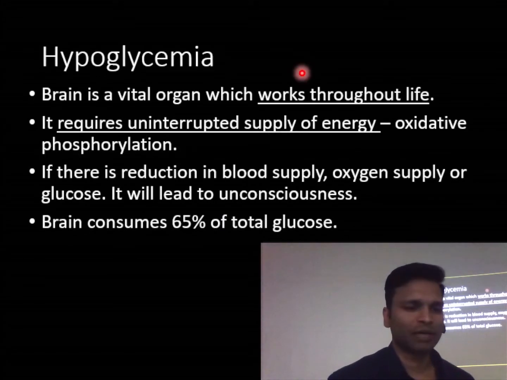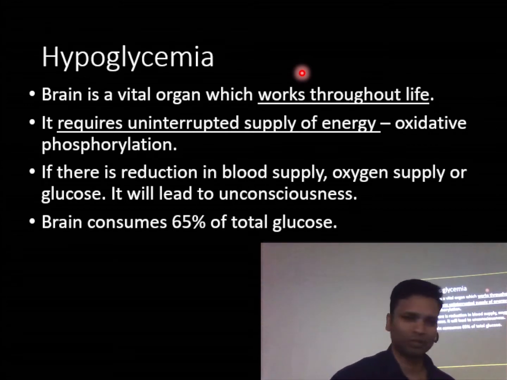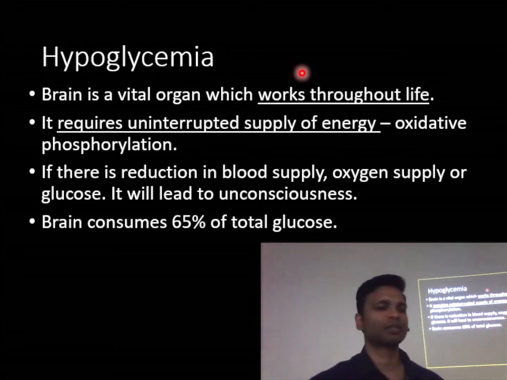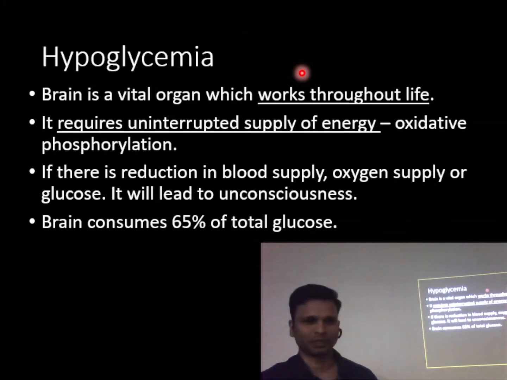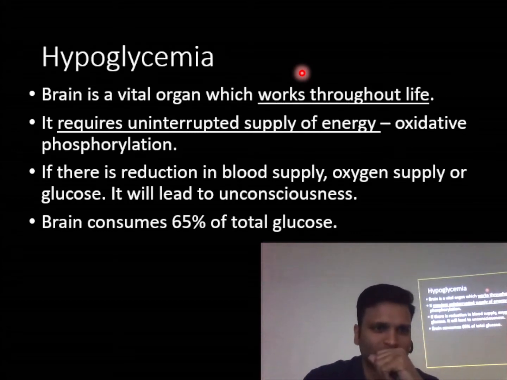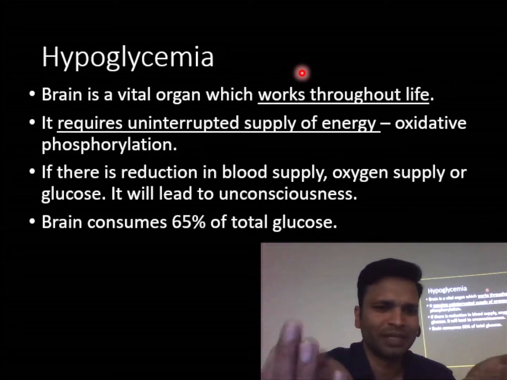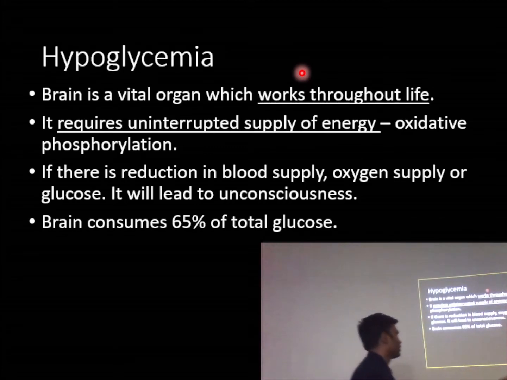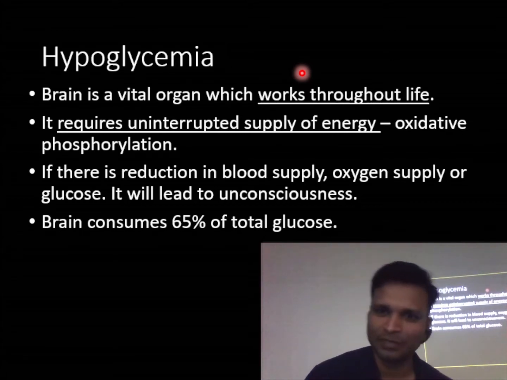Anyways, back to some basics. As we discussed yesterday, the brain works throughout life. It needs an uninterrupted supply of energy, and it uses oxidative phosphorylation, oxidative metabolism, okay, aerobic metabolism. So if there is reduced blood supply, oxygen supply or glucose supply to the brain, it will lead to unconsciousness, and if it stays for a longer duration, it might lead to death of the patient, right? Okay, and the brain consumes 65% of the total blood glucose of the body.